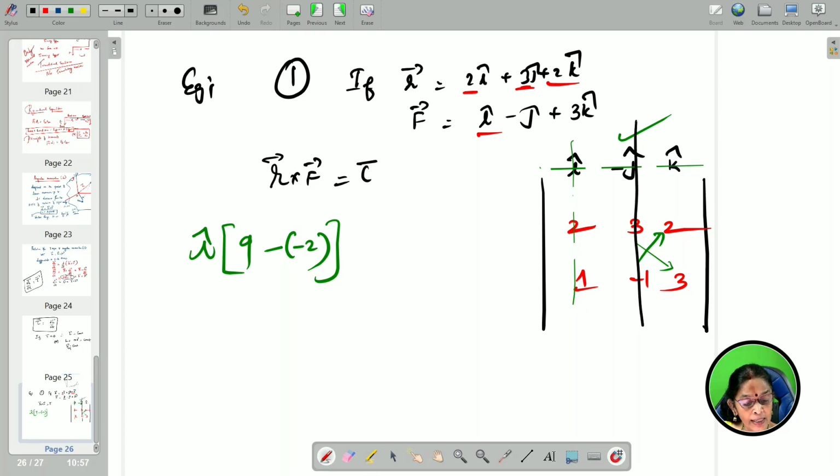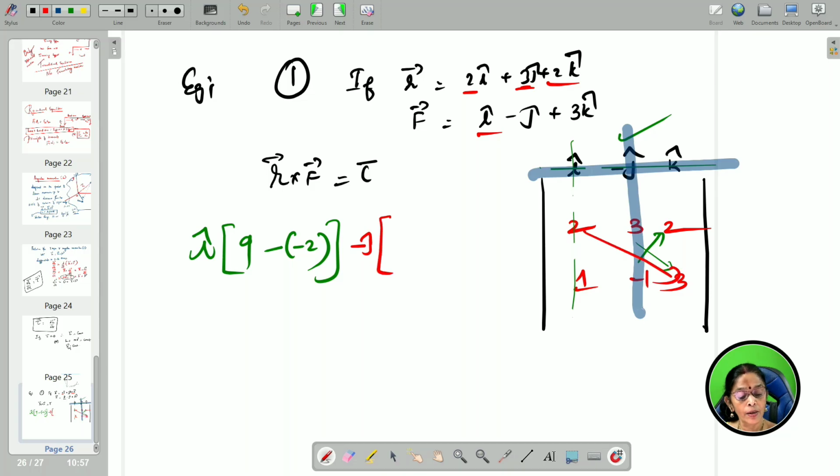When you take minus j cap, forget this row and column. After forgetting this row and column, now you can write here minus j into 2 into 3, 6, minus 2 into 1, 2.